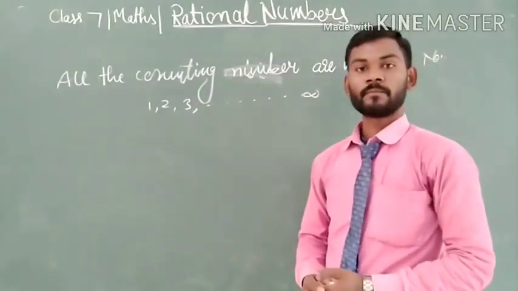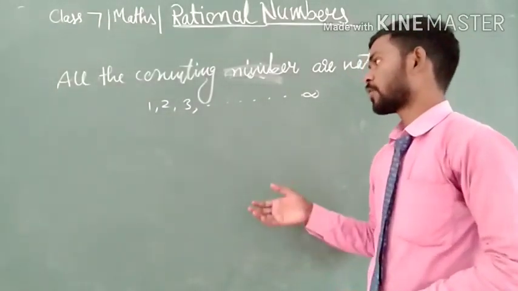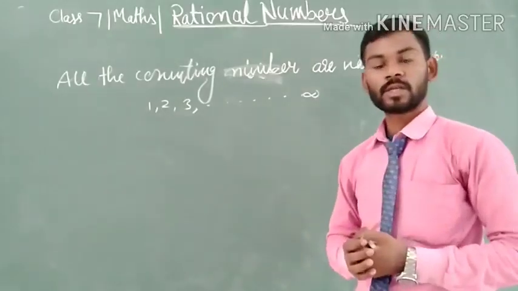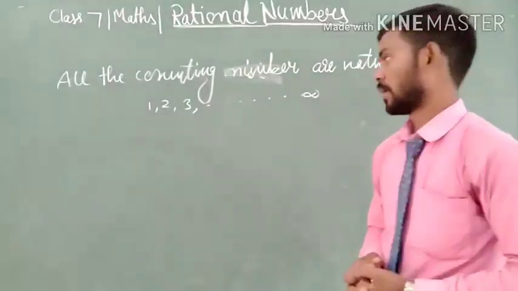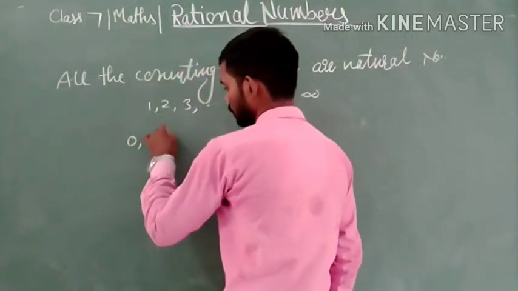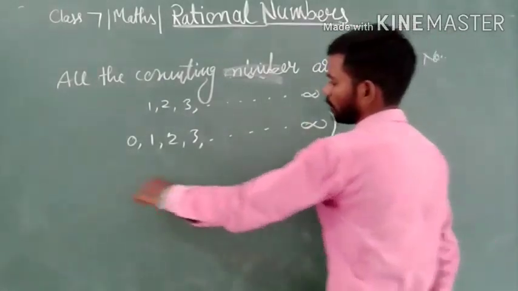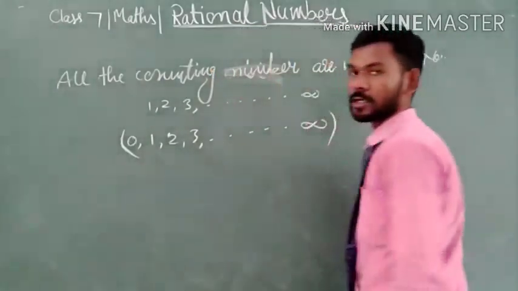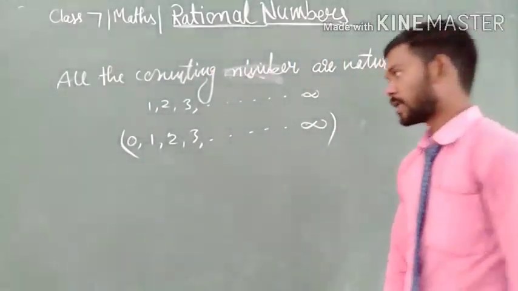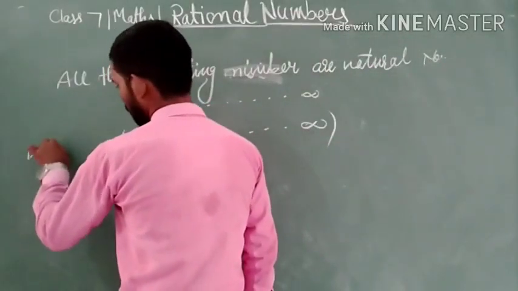But if we introduce a new number in the set of natural numbers, then it becomes complete. And this other number is 0. Now this set is complete, and hence this set is known as whole numbers.